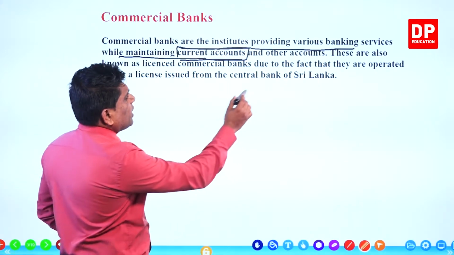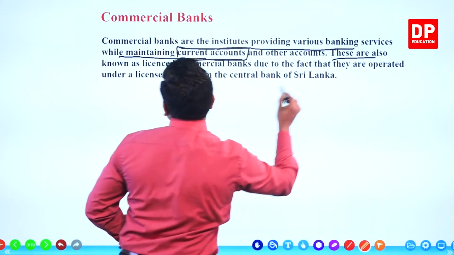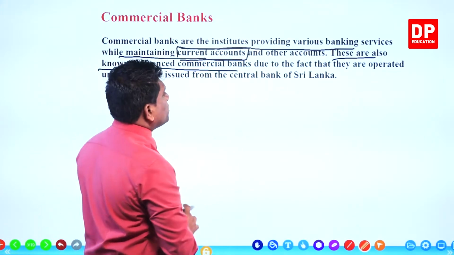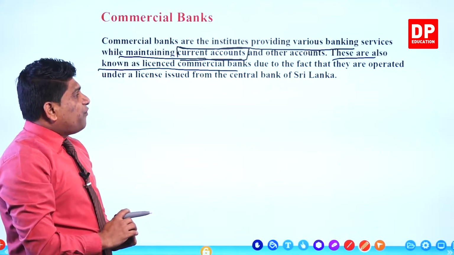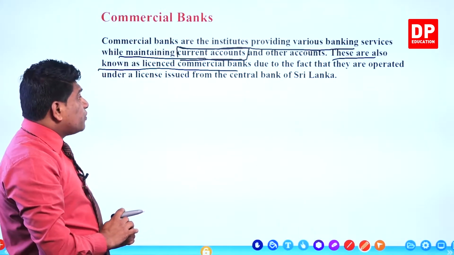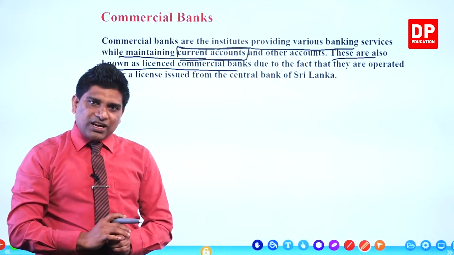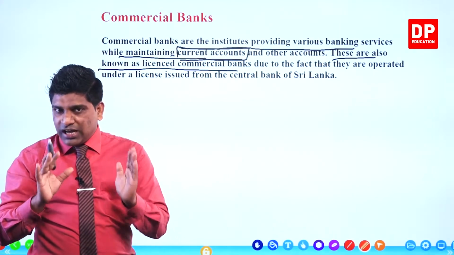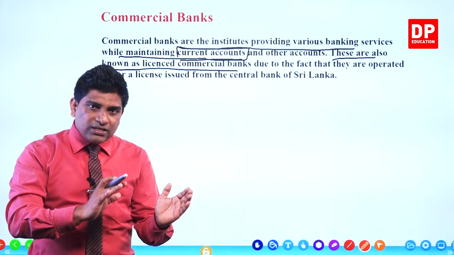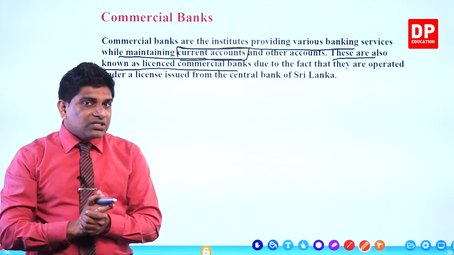Then, and other accounts. These are also known as licensed commercial banks due to the fact that they are operated under the license issued by the Central Bank of Sri Lanka. The Central Bank of Sri Lanka will issue a license to the commercial banks to conduct their business activities.